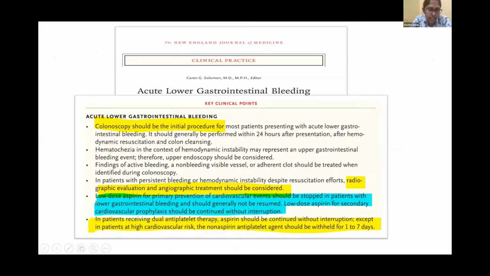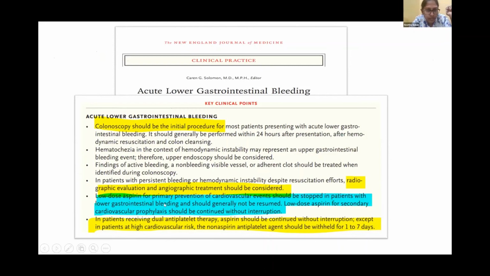And if hematochezia is there in the context of hemodynamic instability, this can even represent an upper GI bleeding. Therefore, upper endoscopy should also be considered even if the patient presents with acute lower GI bleeding. And findings of active bleeding, non-bleeding visible vessels, or adherent clot should be treated when identified during colonoscopy. This is stage 1 and 2 according to the Forrest classification. In patients with persistent bleeding or hemodynamic instability despite resuscitation efforts, again, radiographic evaluation and angiographic treatment should be considered, as we have just explained.